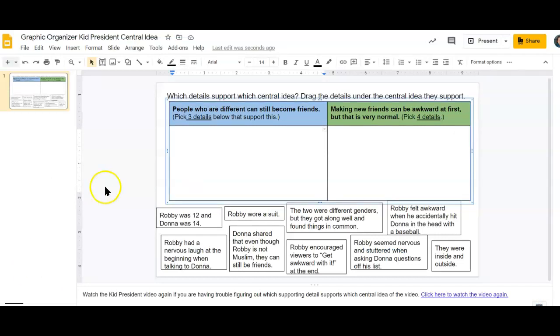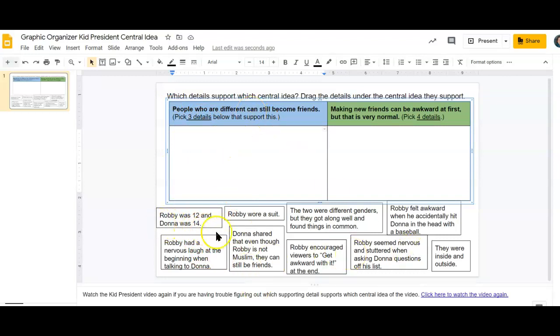Here's what your assignment looks like. It's a graphic organizer. It says which details support which central idea. Drag the details under the central idea they support. So here are 2 different central ideas from the Kid President video from last week. If you need to watch the video again because you don't remember, you may click on the blue link down here and it will take you to YouTube for the Kid President Making Friends video. So one central idea is people who are different can still become friends. So you need to find 3 details below in these boxes that support this central idea.